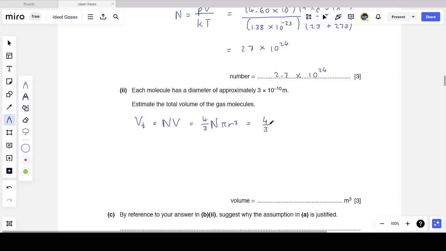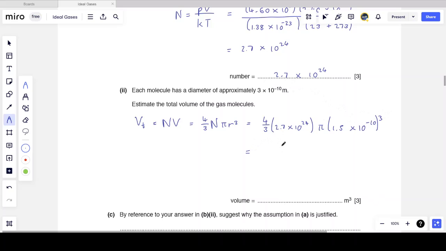So this is 4/3 multiplied by 2.7 times 10 to the power 24, which is n, times pi, and the radius of each molecule is half the diameter, 1.5 times 10 to the minus 10 meters cubed.